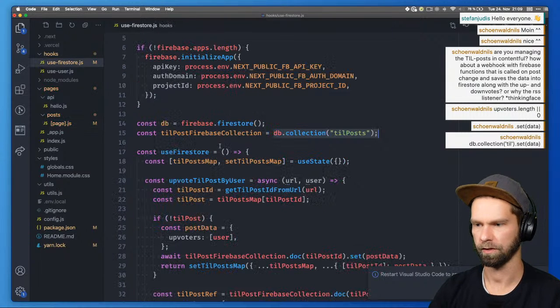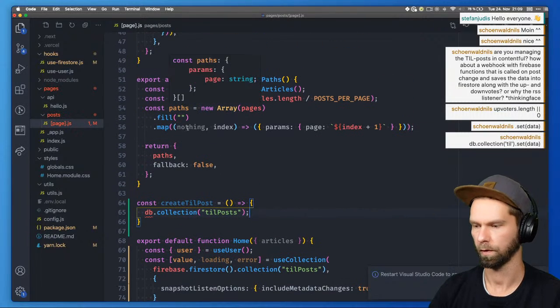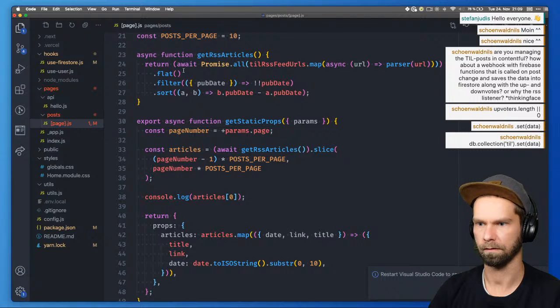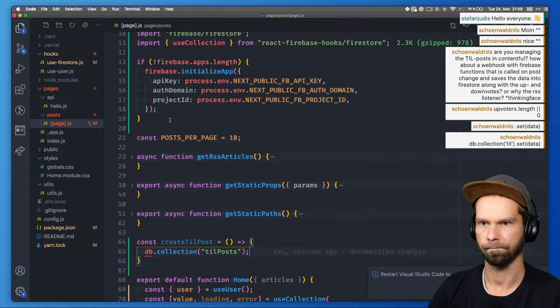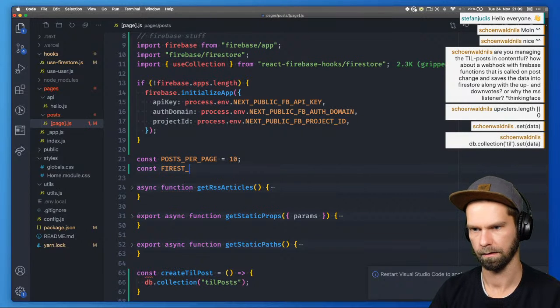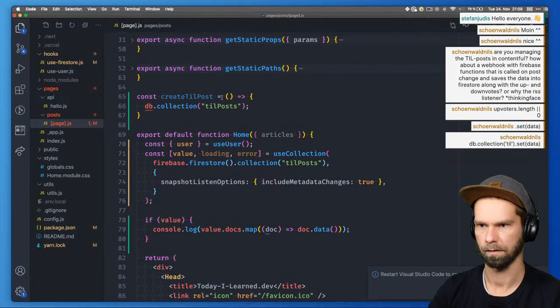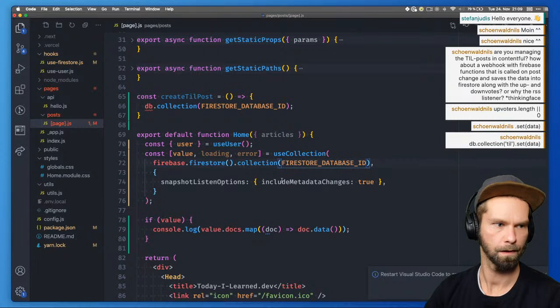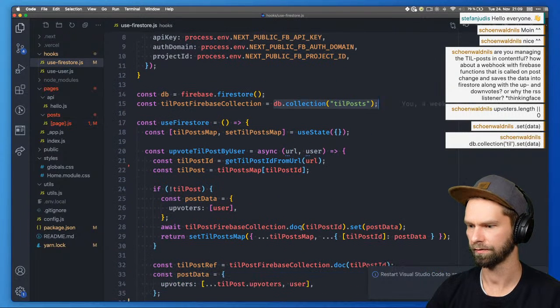So what we want to do first is grab the DB collection, which we have here, and with this we probably can already extract the console. Oh, there's so much stuff going on, let me clean up some things. Okay, so what we want to do here probably is const Firestore database ID, which is till posts. So let's grab this one. We're gonna bring that one in here, and we're gonna bring that one in here. All right. And then we probably want to do the same thing here.